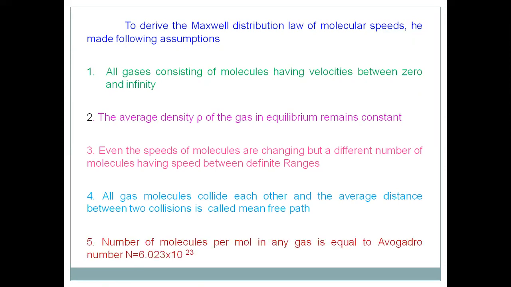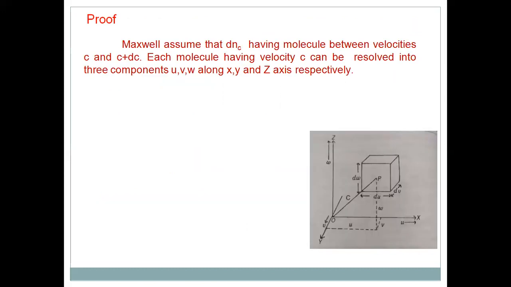The fifth assumption is that in every gas, the number of molecules per mole is equal to the Avogadro number, that is 6.023 into 10 to the power 23. So by using these assumptions, he derived a relation for Maxwell's distribution of molecular velocities.